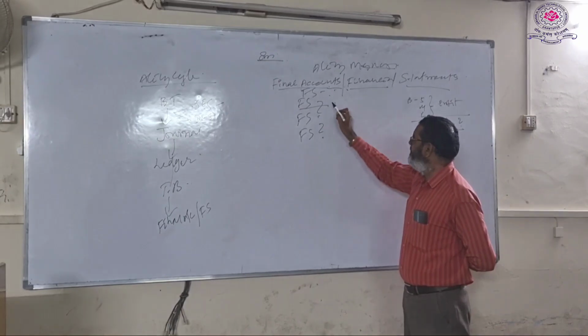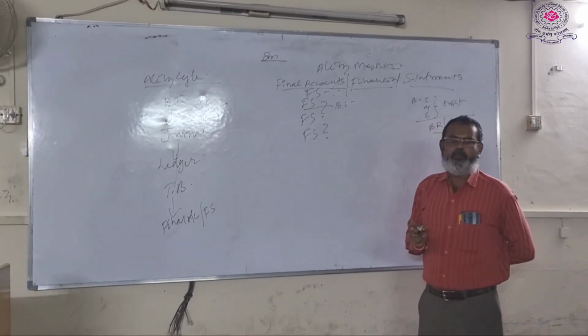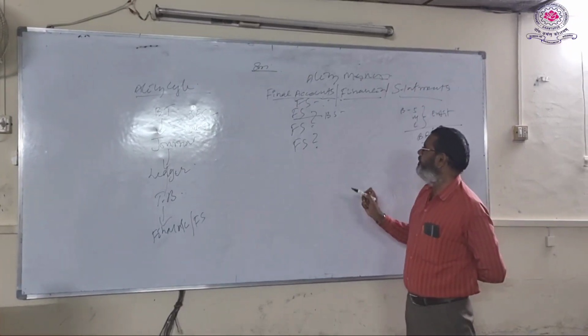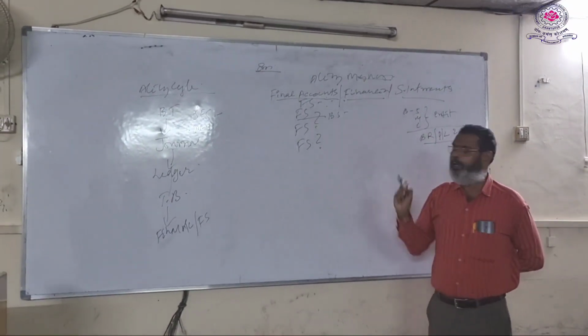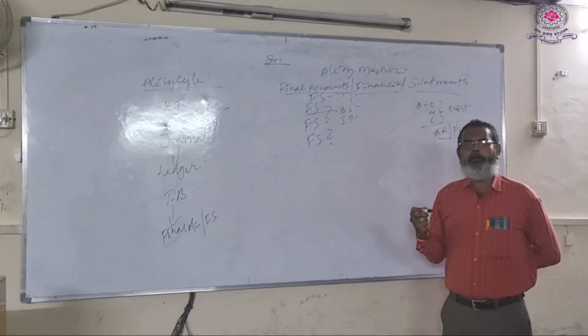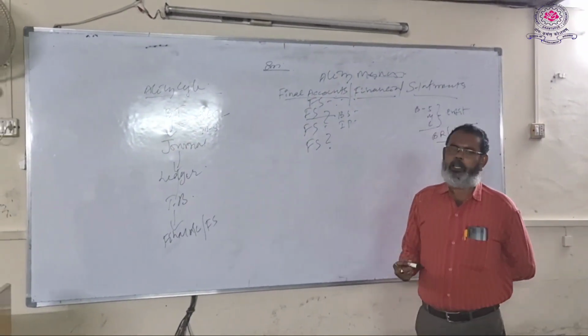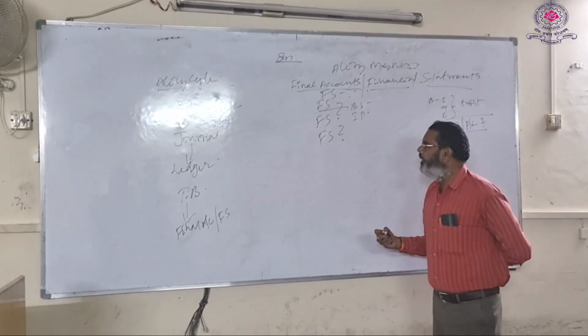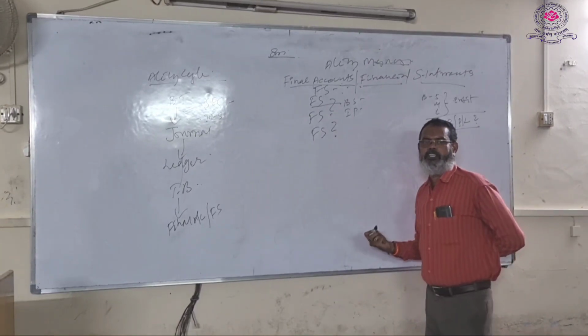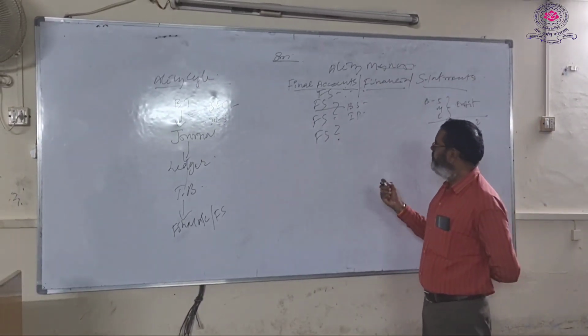So who prepares them? Business concerns especially. Whether the concern is small, big or large, all business concerns generally prepare this financial statement. When is it prepared? At the end of a particular period. The period may be yearly, half yearly or quarterly. That depends upon the need and requirement of the management. These final accounts or financial statements are prepared. Then the last one is how it is prepared.